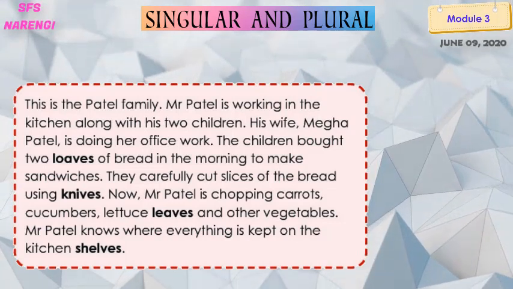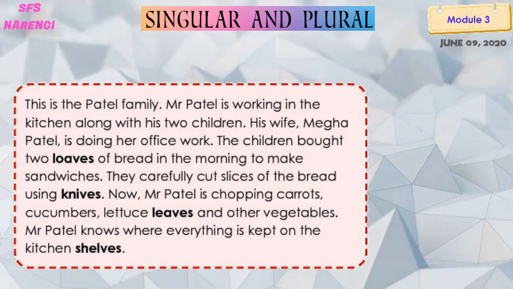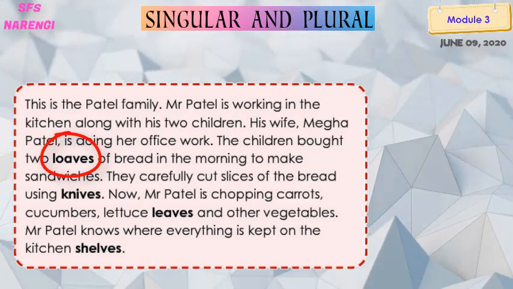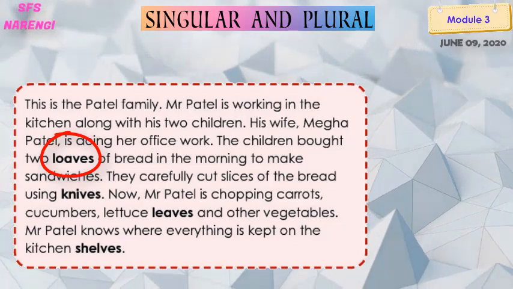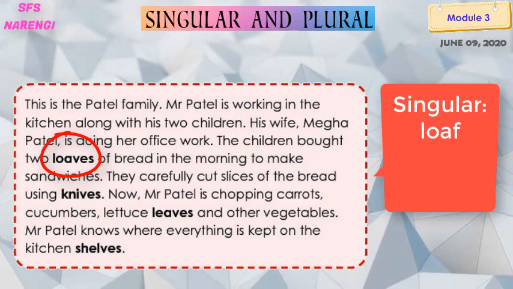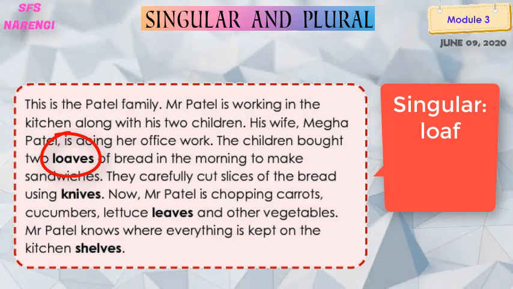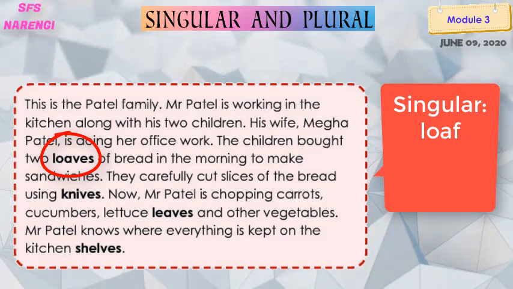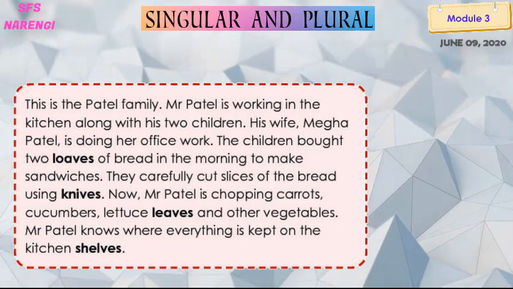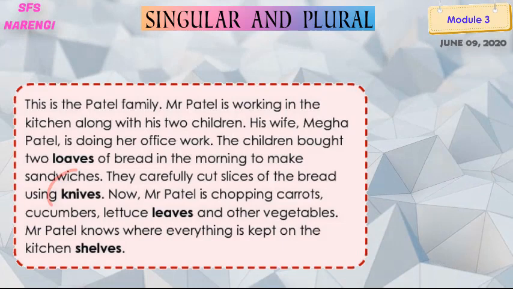So first let's see the singular of the highlighted words. Okay. So the first word is loaves. Can you see that? So what is the singular of loaves? It is loaf, right? As the rule says again, we have to remove the F and add there VE and S. Yes? Got it? Okay, so the second highlighted word is knives.